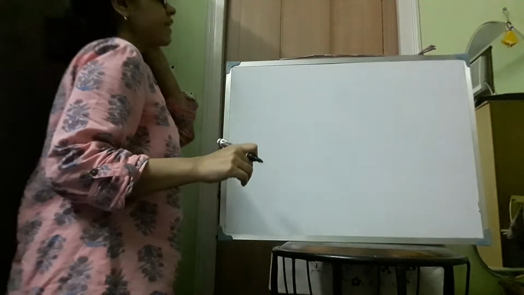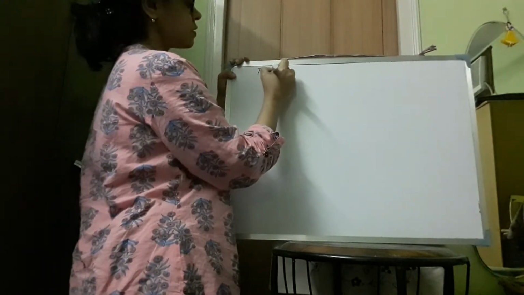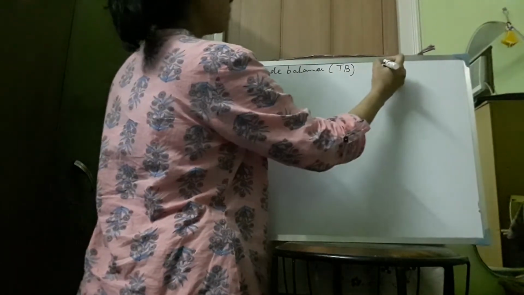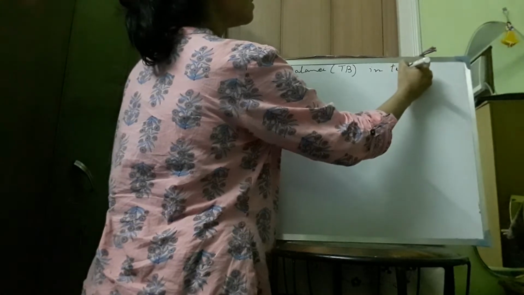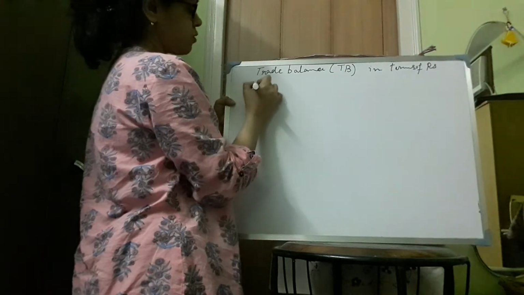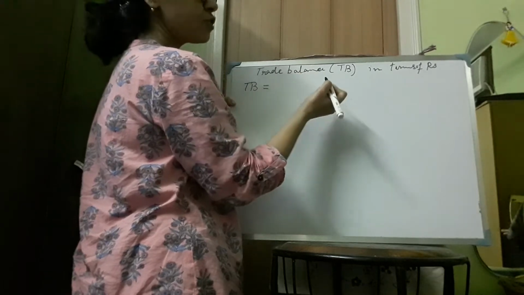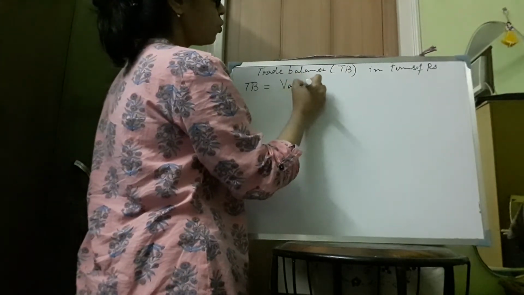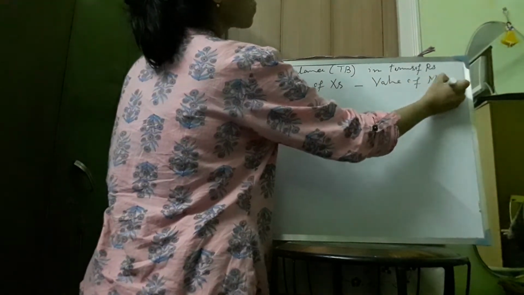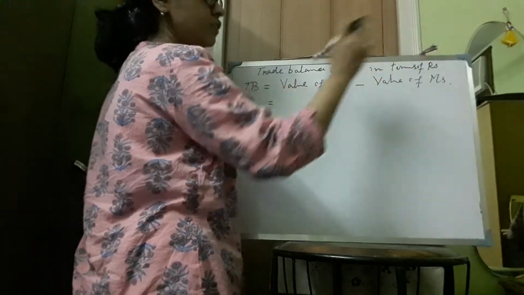In order to check the effect of devaluation on trade balance, let us consider the trade balance, in short called TB, in terms of rupees, that is, in terms of home currency. The total trade balance is the total value of exports minus the total value of imports. That means total price times quantity of exports minus total price times quantity of imports.